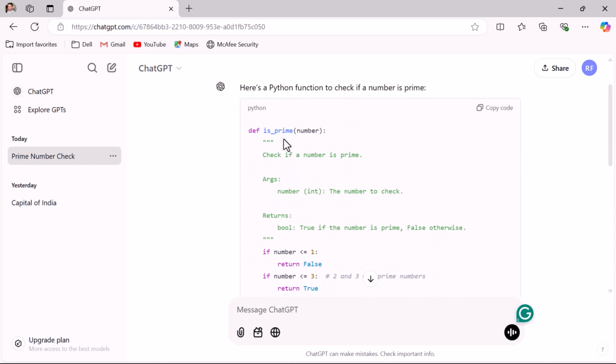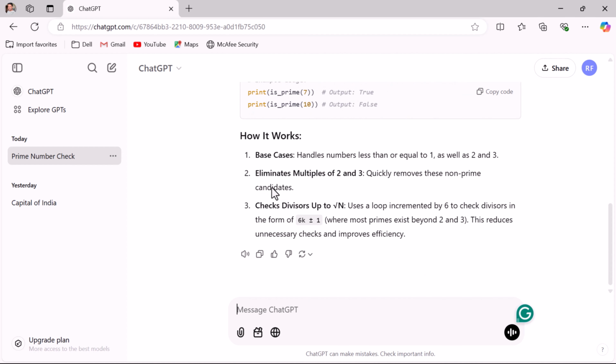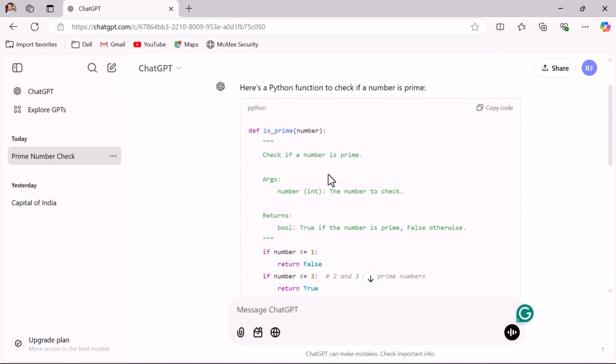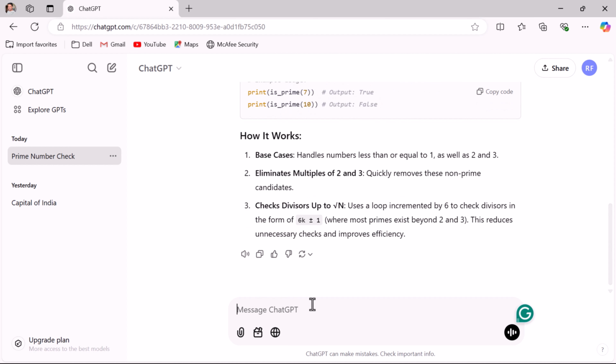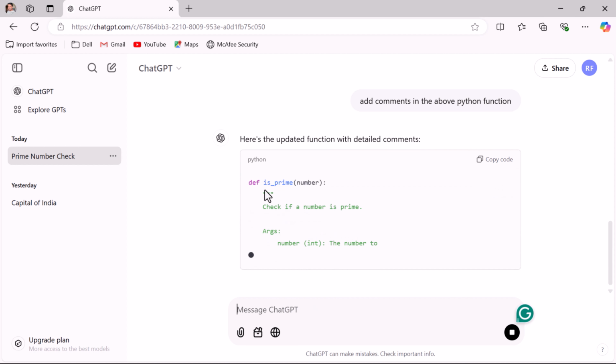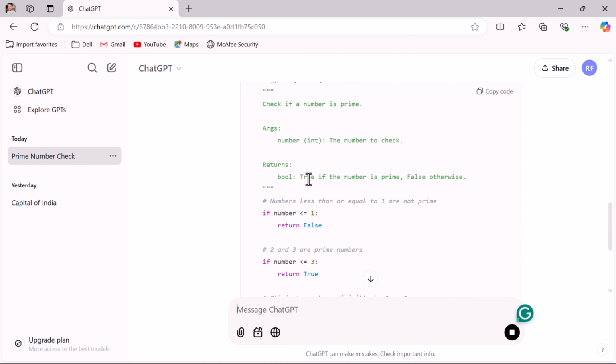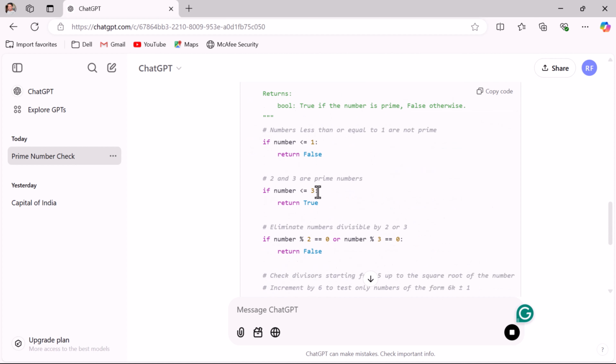If you are not happy with this piece of code, then you can add follow-up questions. For example, let us say you want to add comments in this piece of code. Then you can just ask, add comments in the above Python function, and hit enter. And here you can see, here is the updated function with detailed comments. So this is how you can ask ChatGPT to add comments to the code. ChatGPT will provide descriptive comments for each piece of code like this.